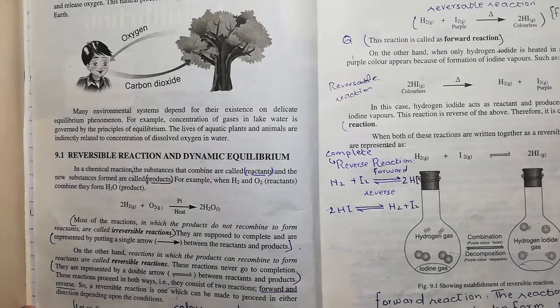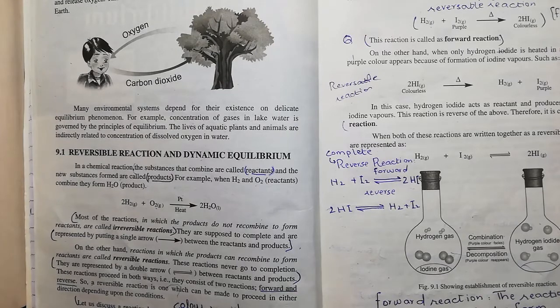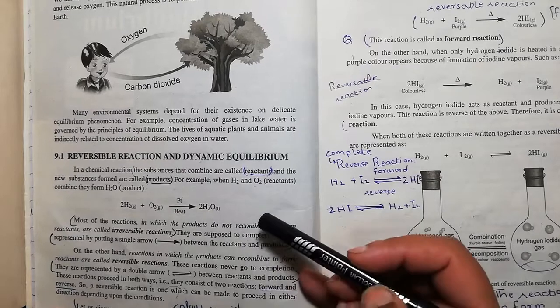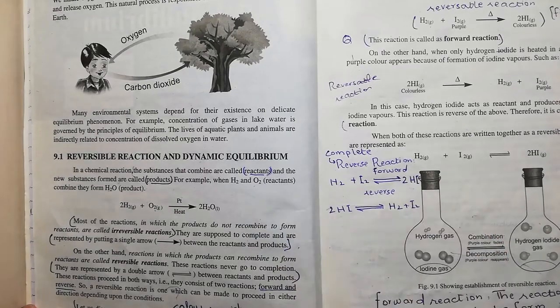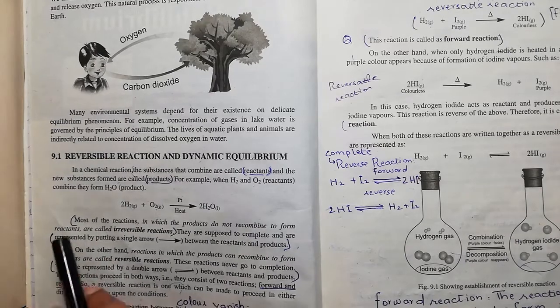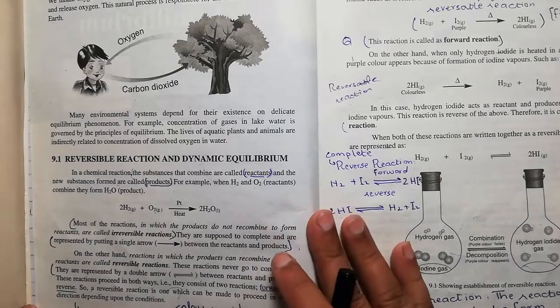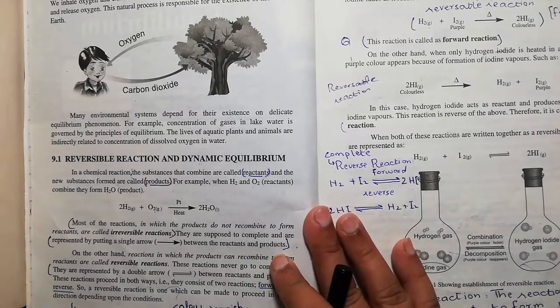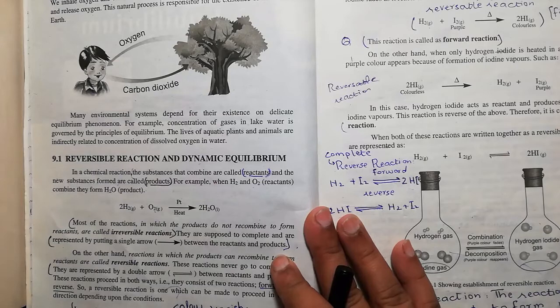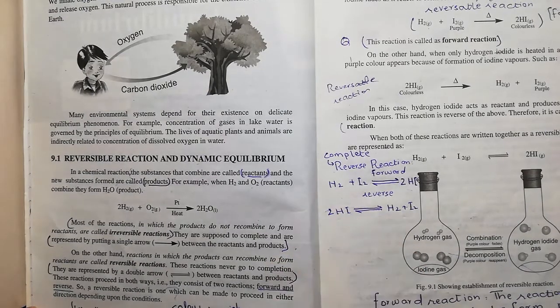When there is a chemical reaction, the reaction starts with something. So those materials which are the starting materials are known as reactants. Reactants are always on the left side of the equation, and the new substances formed are called products. The reactants and products are the major factors of a chemical reaction. Products are always on the right side of the reaction.